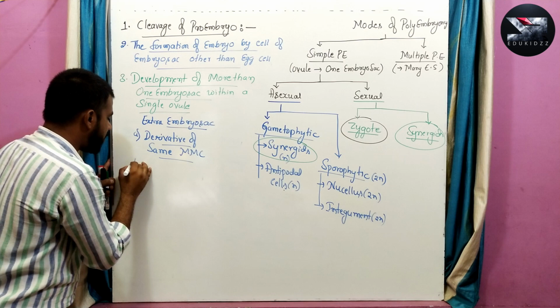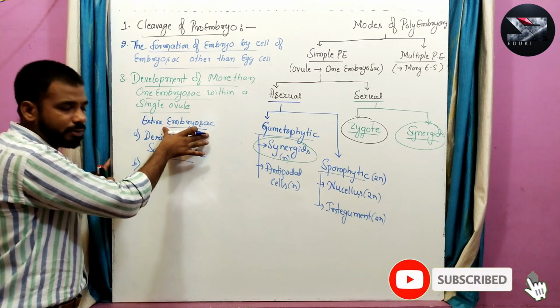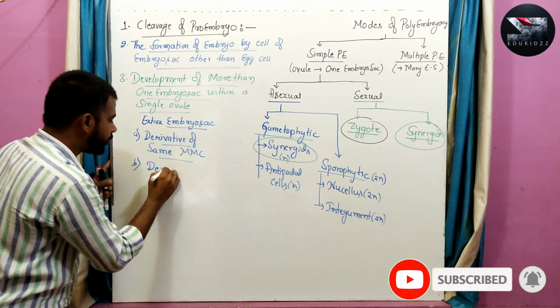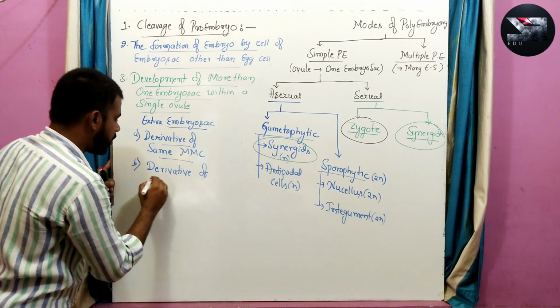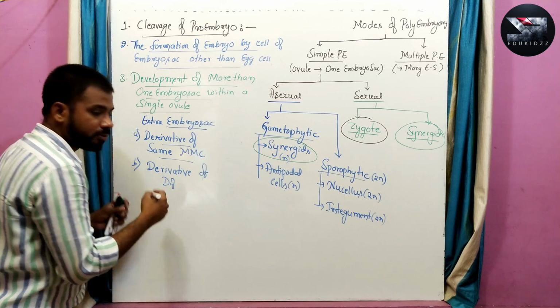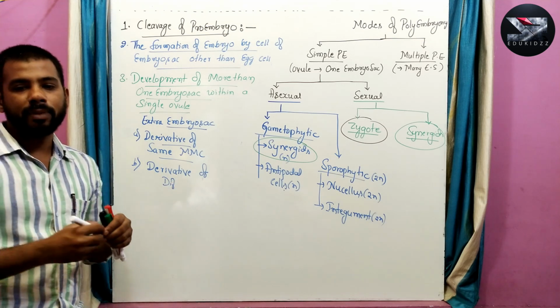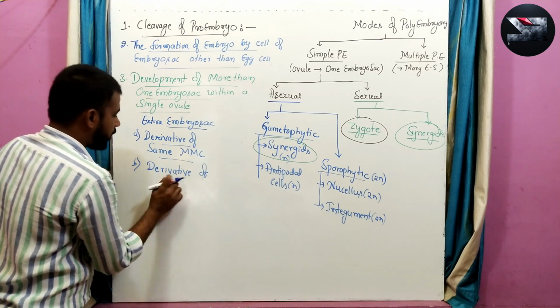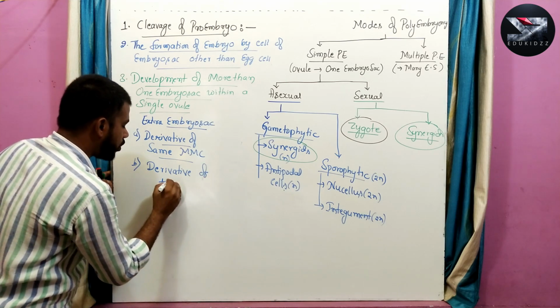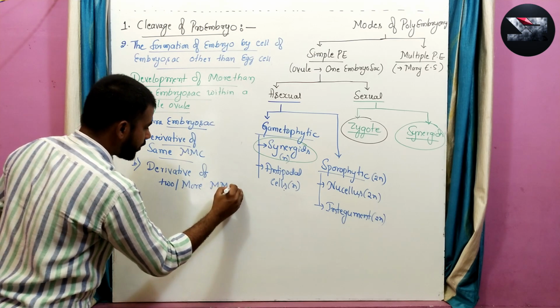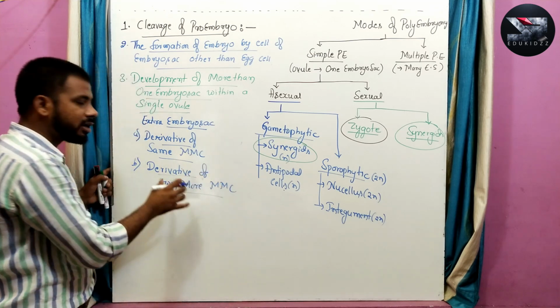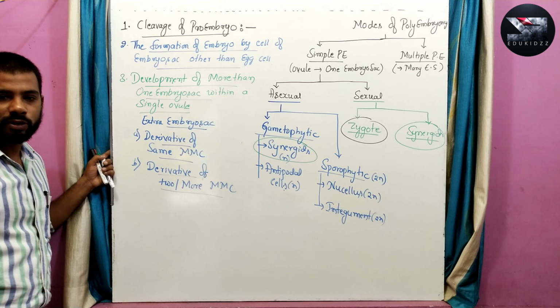Or, second possibility, the extra embryo sac may be the derivative of two or more megaspore mother cells.